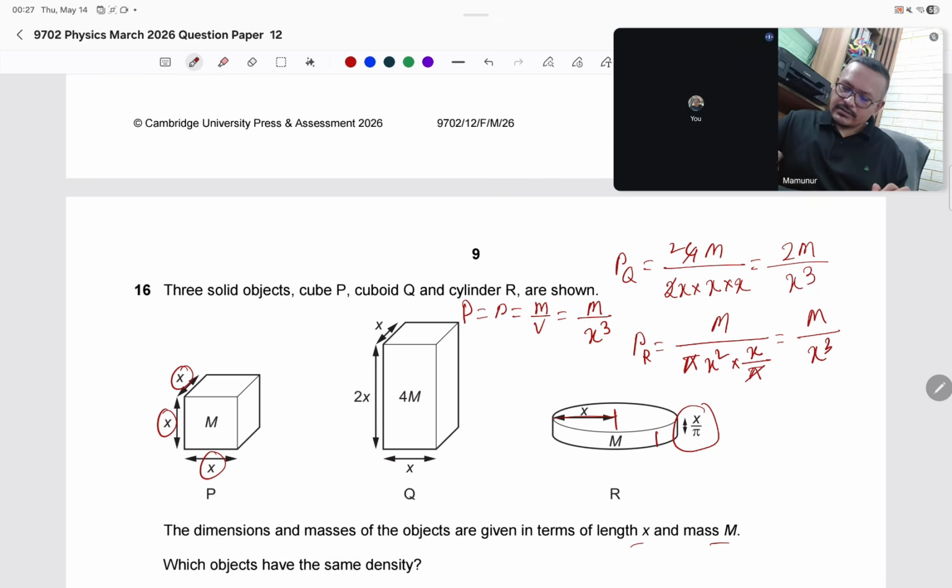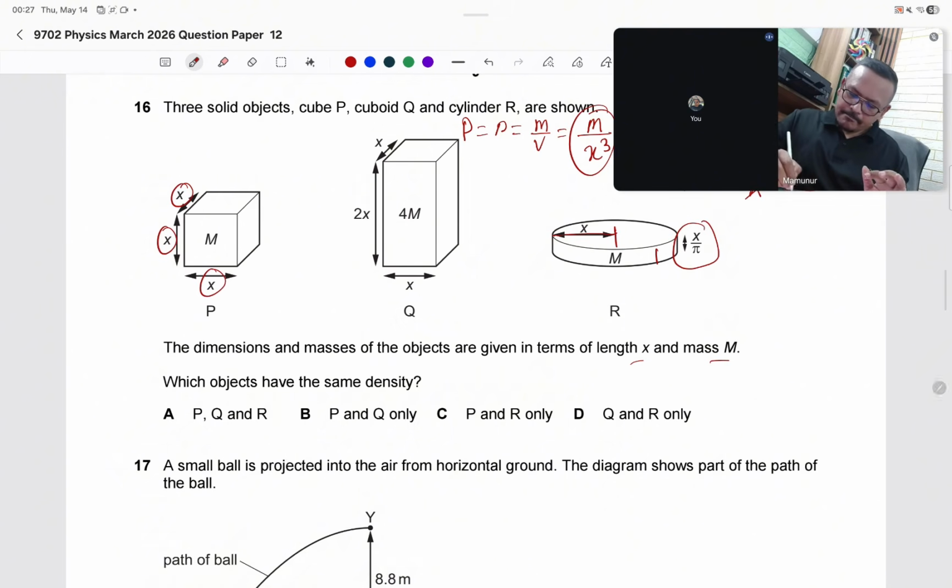I got the answer: m by x cube for both. So P and R only. This is the answer to 16.